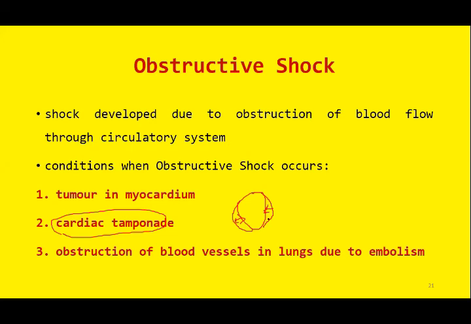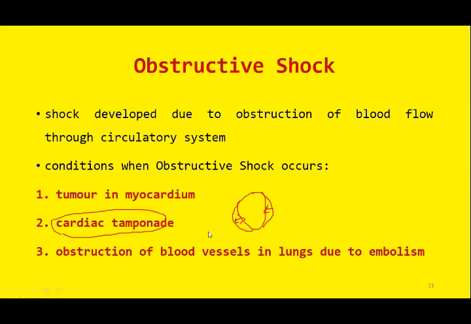So this will compress the heart from outside, and due to compression there will be inadequate blood flow to the heart, and the type of shock is known as obstructive shock. So cardiac tamponade sometimes may lead to obstructive shock. Obstructive shock is one of the complications of cardiac tamponade.